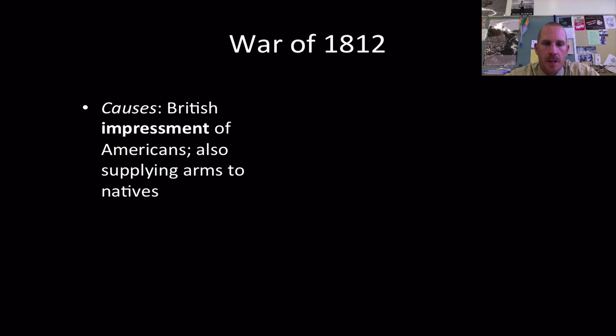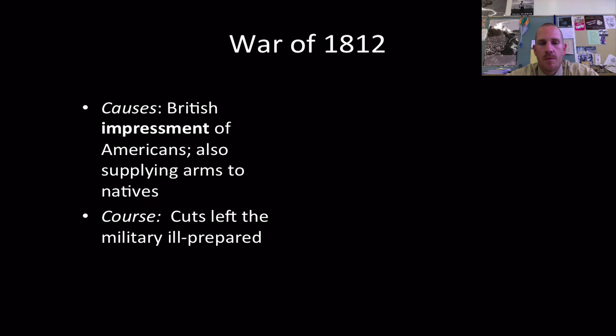They're also going to supply weapons to the Native Americans. Remember, they're still pretty upset that we beat them in our bid for independence. What this is really going to come down to is, by 1812, remember all those cuts that Jefferson had on the Army and the Navy. We're going to be very ill prepared here. This is 10, 12 years later. So we're not going to have the number of soldiers necessary to beat back this attack